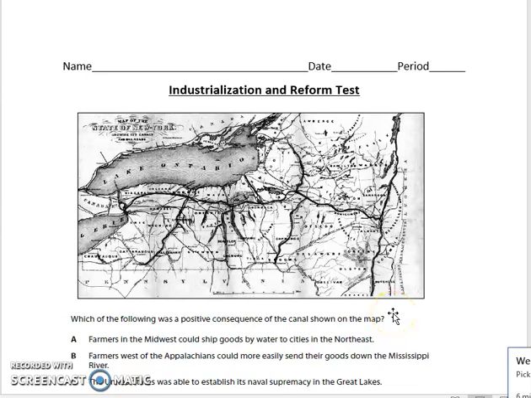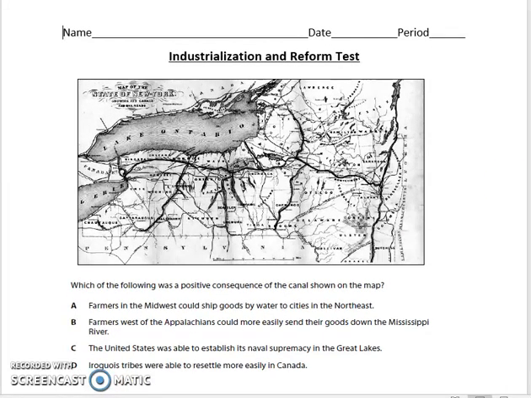Which of the following was a positive consequence of the canal shown on the map? A. Farmers in the Midwest could ship goods by water to cities in the Northeast. B. Farmers west of the Appalachian Mountains could more easily send their goods down the Mississippi River. C. The United States was able to establish its naval supremacy in the Great Lakes. Or D. Iroquois tribes were able to resettle more easily in Canada.